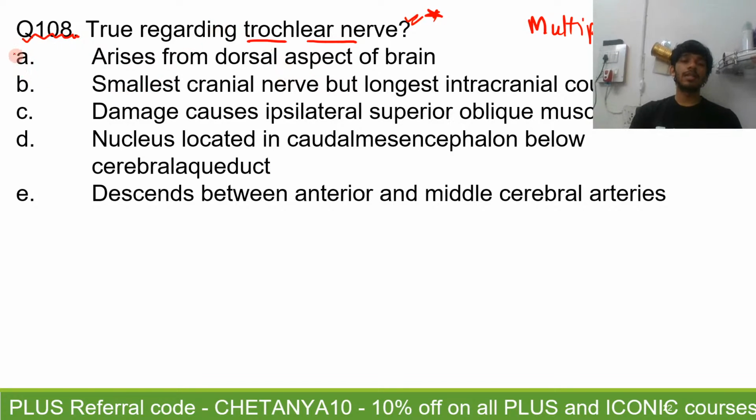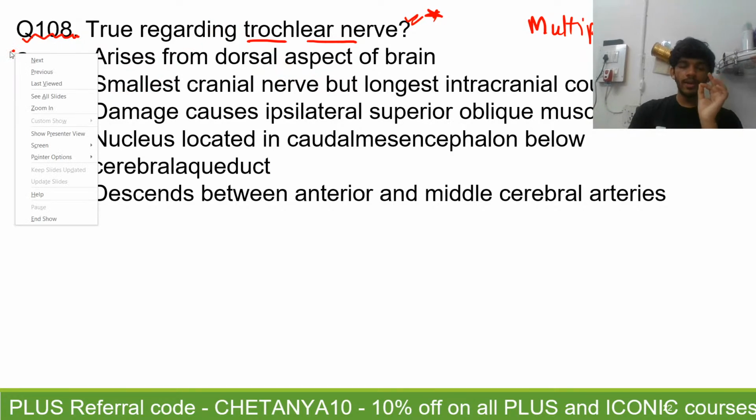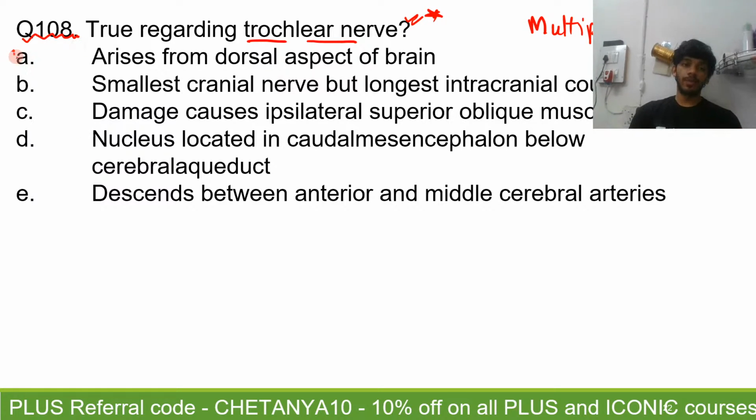It arises from the dorsal aspect of the brain. Absolutely true. It is the only cranial nerve that arises from the dorsal aspect of the brain. So this has to be true. Okay. Papa Situ and Anatomy 3D Atlas, you're still missing one option. That's okay. Option B is smallest cranial nerve but longest intracranial course.